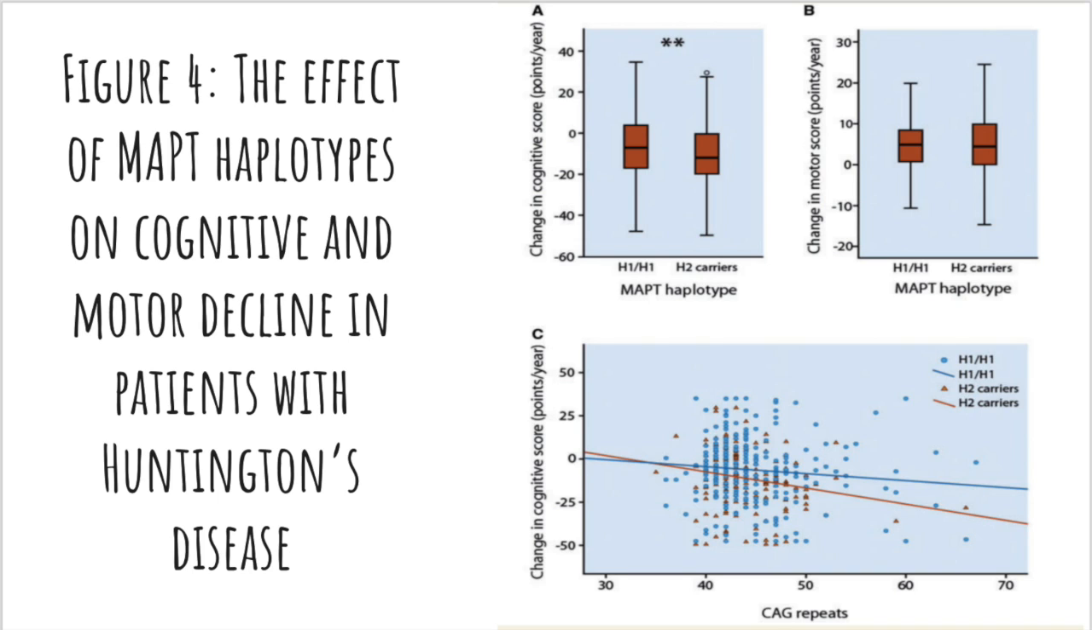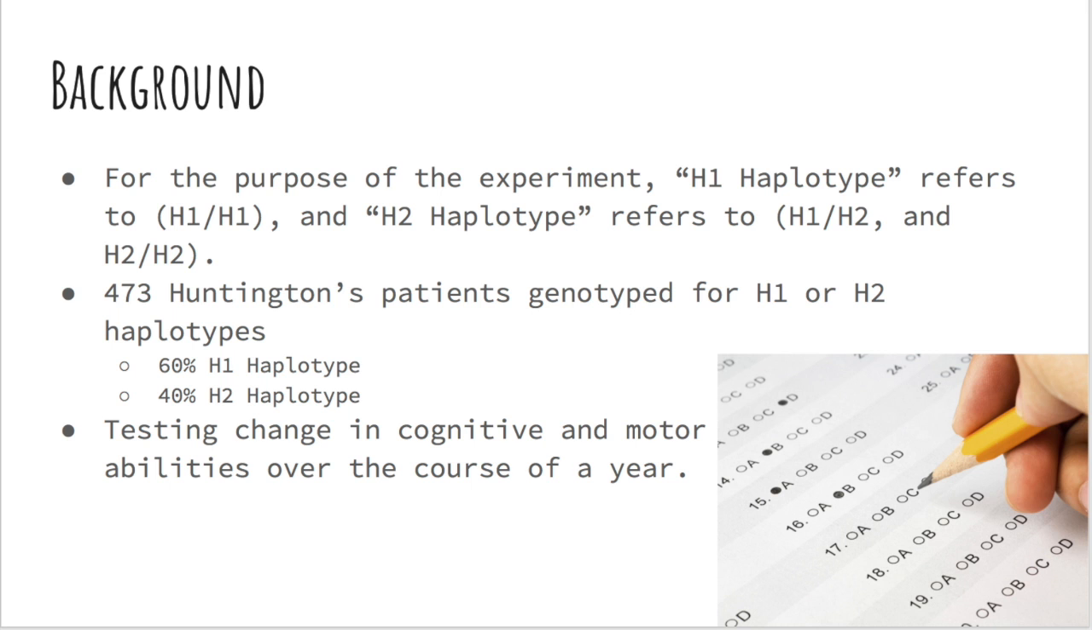Before I elaborate on the three panels of this figure, there are a few key points in the study that are necessary to point out, which will hopefully make the findings I describe a little bit easier to understand. First, for the purpose of the experiment, even though we know that the H1 allele is dominant, the authors classify the H1 haplotype as solely being homozygous for the MAPT gene, while the H2 haplotype refers to either being homozygous for the H2 gene or being a heterozygous carrier of it.